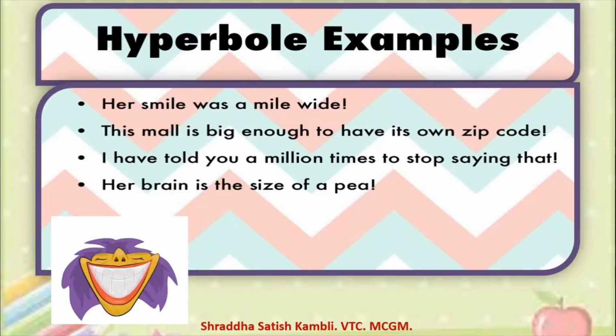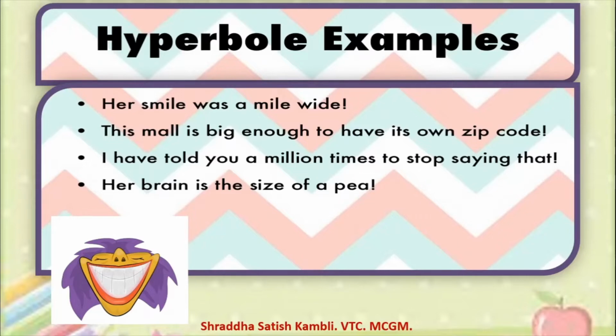So how can a smile be almost 2 kilometers wide? It cannot happen. So this is an example of a hyperbole. I told you, किसी चीज को बढ़ा चढ़ा के बोलना is an example of a hyperbole. So her smile was a mile wide is an example of a hyperbole.